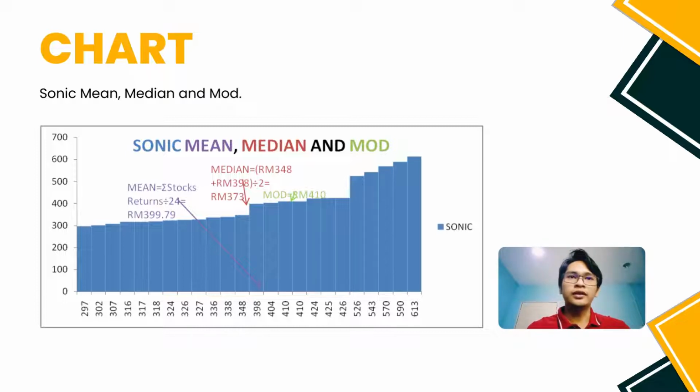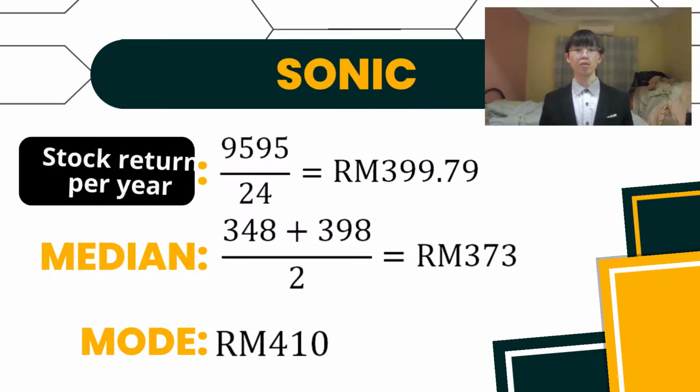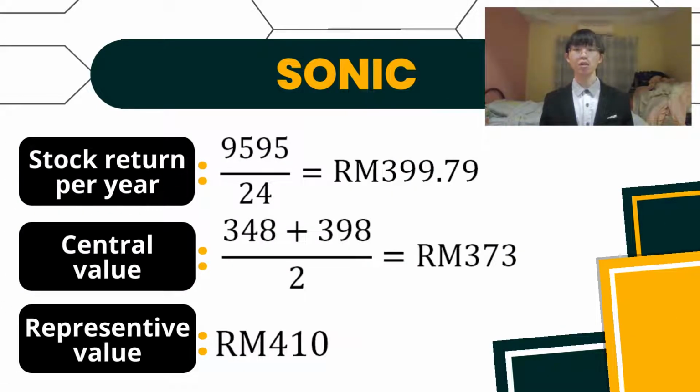So the value is 399.79 ringgit. For the median, we summed up the middle values, which are 348 and 398 ringgit, and divided by 2, so the value is 373 ringgit. The mode is 410 ringgit. As the previous chart of Sony showed, its maximum stock return is 613, which was reached in 2020, while its minimum stock return is 297, which falls in 1999. So the range is 319.